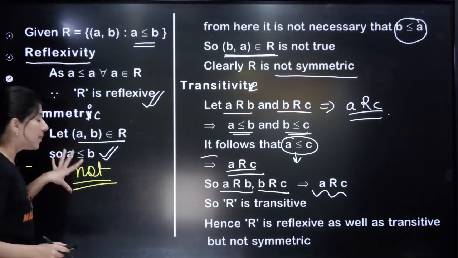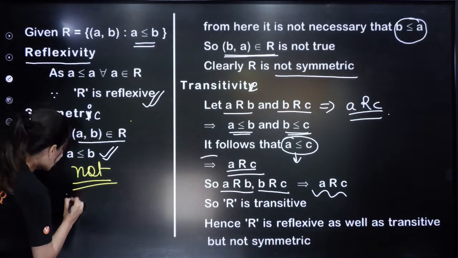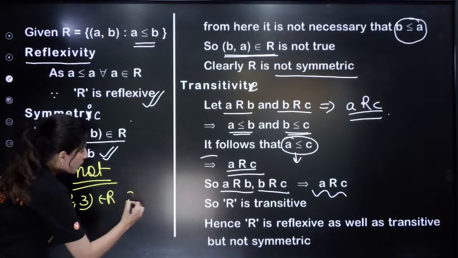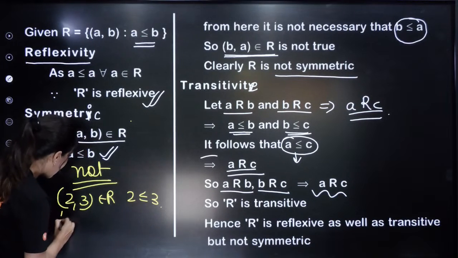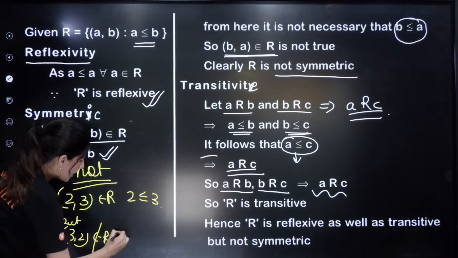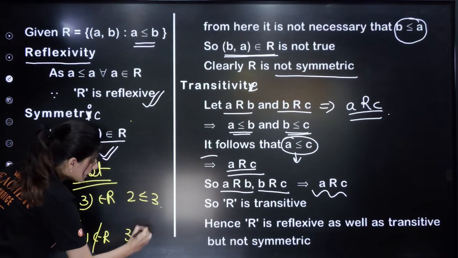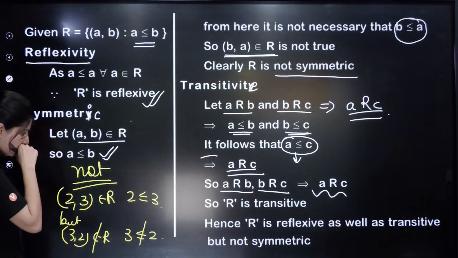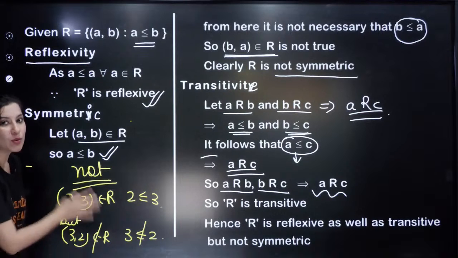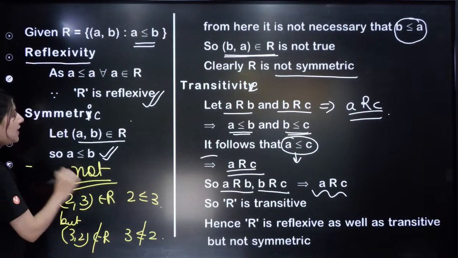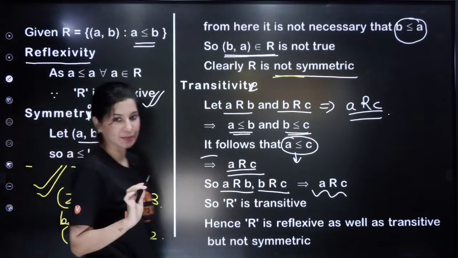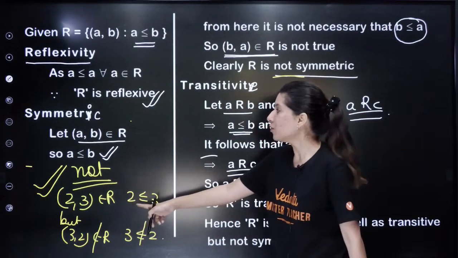For symmetric, it is fine if you say that 2 comma 3 belongs to my R, that means 2 is less than or equal to 3. But 3 comma 2 will not sit inside my R because 3 is not less than or equal to 2. That's why if 2 comma 3 is there, 3 comma 2 is absent. That means my relation is not symmetric. It is fine. They will give you full marks.